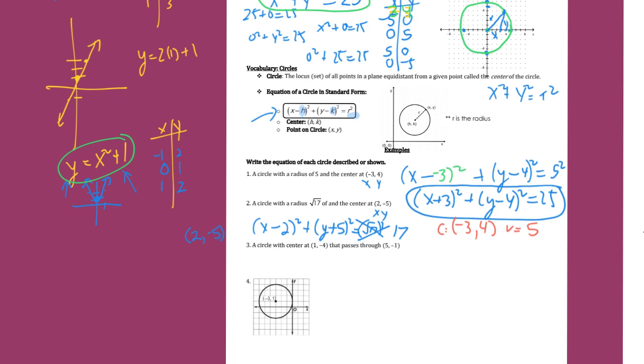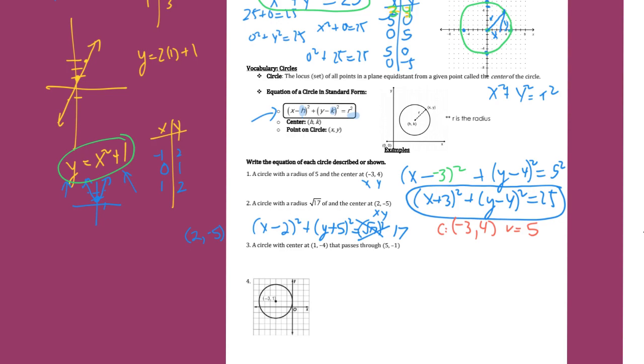Because putting into the formula, you've got to remember it's x subtract each of the h and the k. And so when you're reading it, you've got to say, I'm going to do the opposite of both x and y to get the center. And so we're going to move forward.